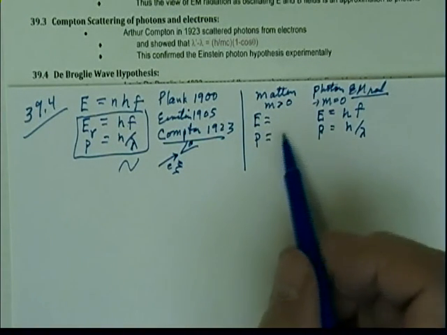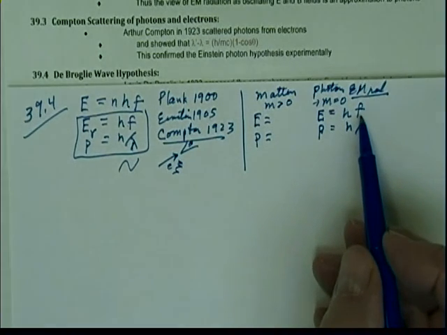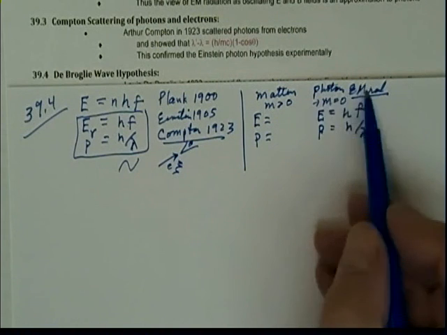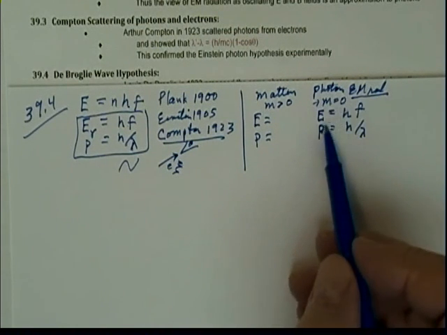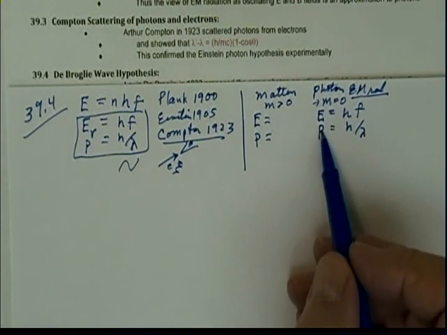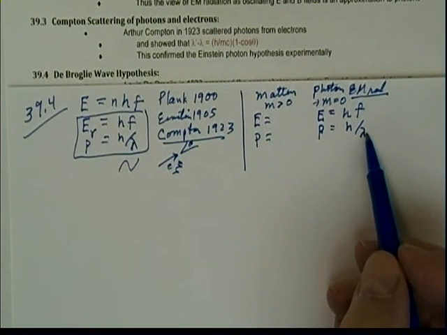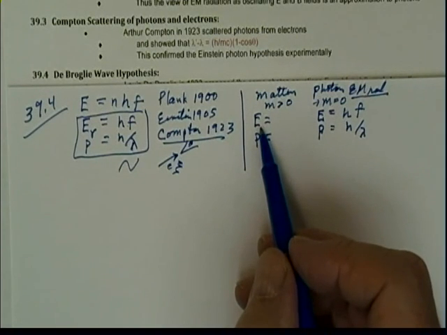De Broglie made the stunning conjecture that if light or electromagnetic radiation, which has no mass, has both energy and momentum, particle-like attributes, and frequency and wavelength, which are wave-like characteristics, that maybe matter does too.